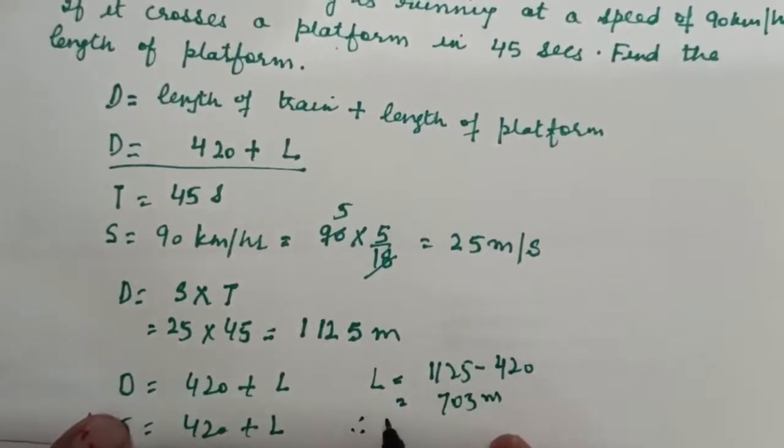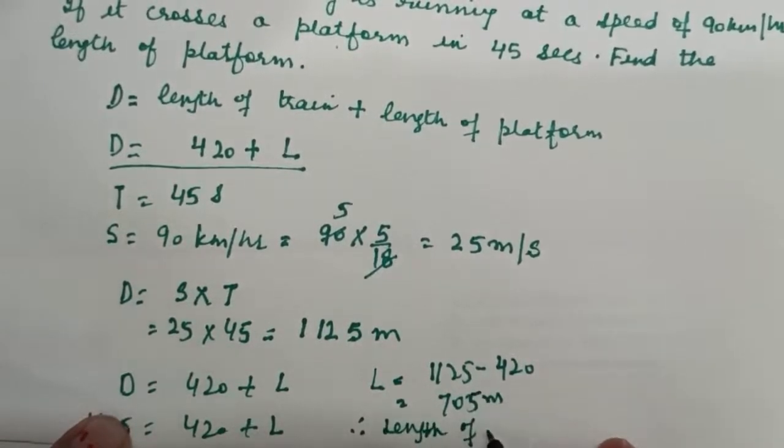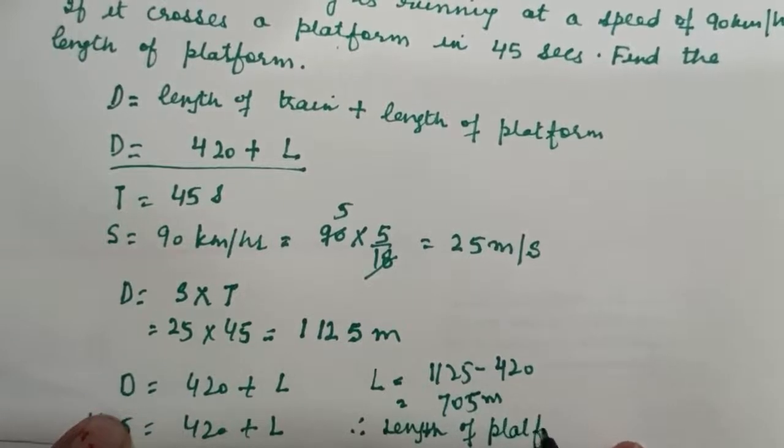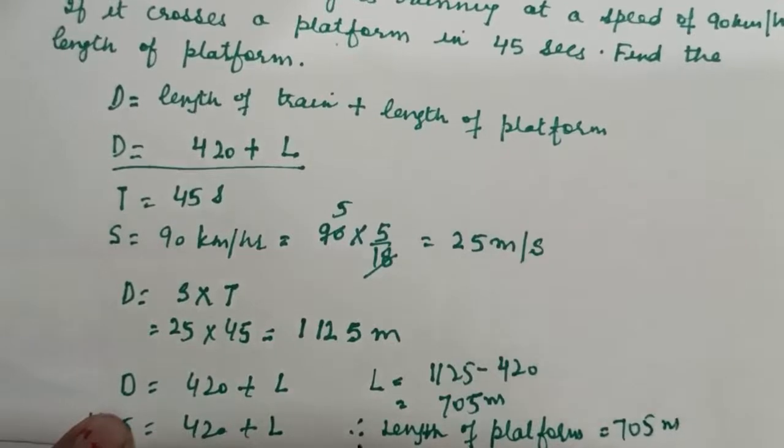Therefore length of platform is equal to 705 meter. This is our answer.